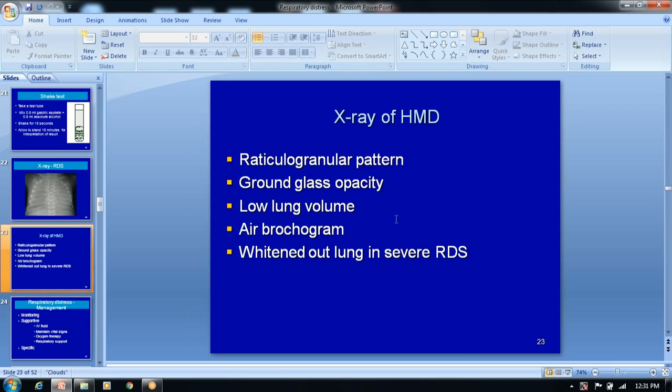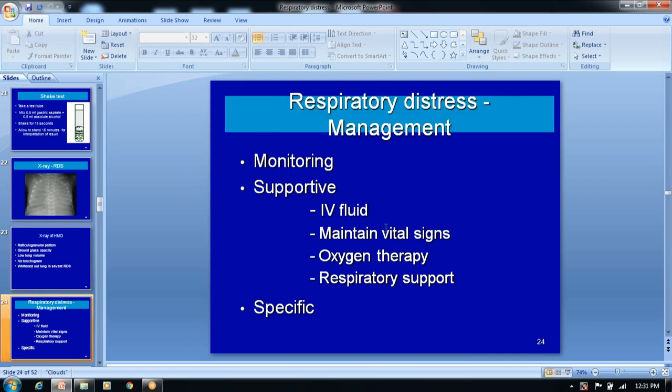So the X-ray findings of hyaline membrane disease: initially there may be a reticulogranular pattern or ground glass opacity, the lung volumes are very low, and air bronchogram you can also appreciate. In the later advanced stage of hyaline membrane disease, we call it the whiteout lung, in severe respiratory distress.